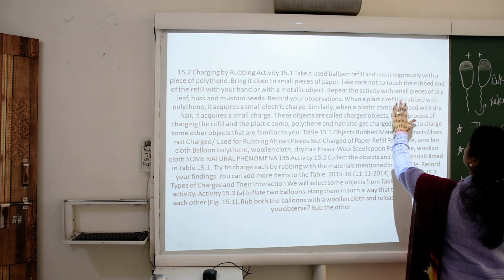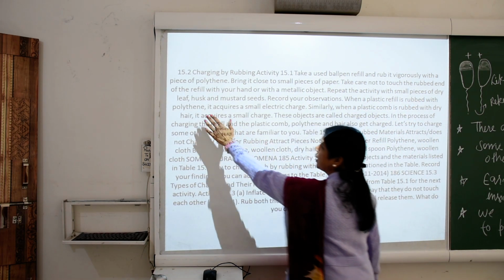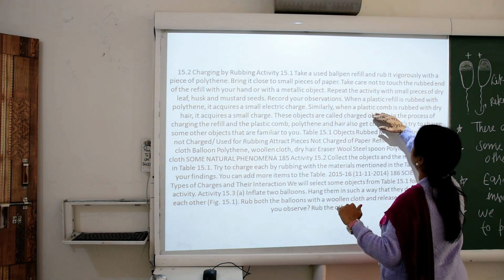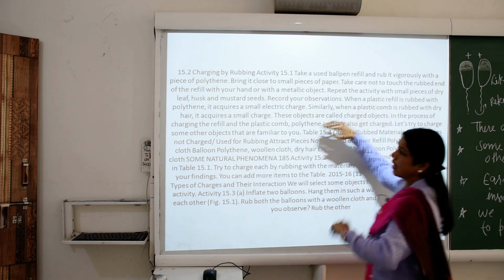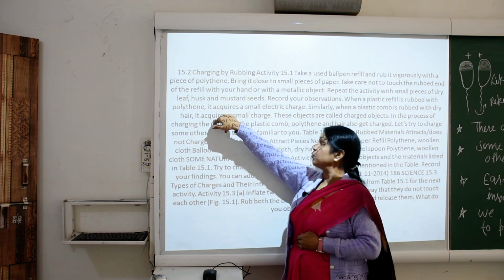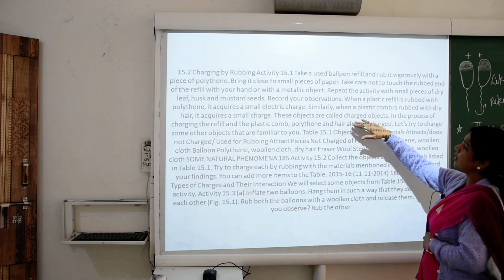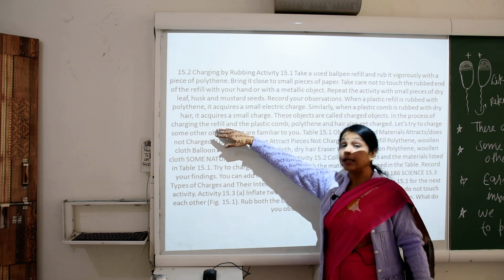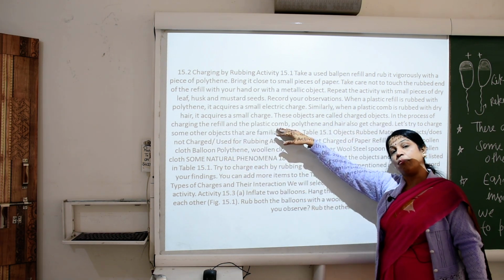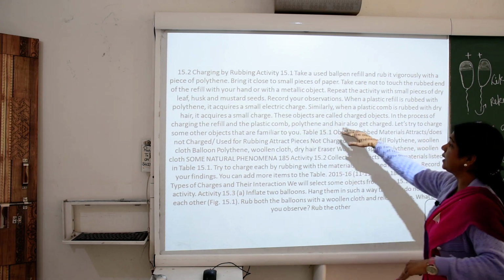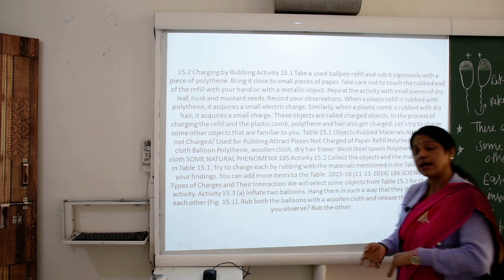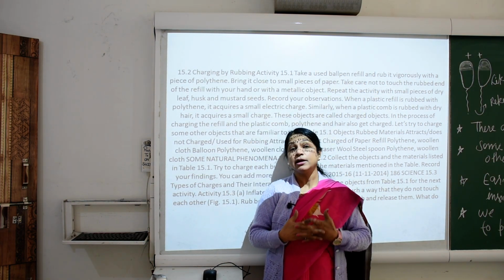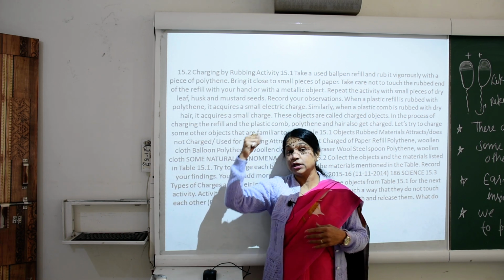When a plastic refill is rubbed with polythene, it acquires a small electric charge. Similarly, when a plastic comb is rubbed with dry hair, it acquires a small charge, and these objects are called charged objects. In this process of charging the refill and the plastic comb, the polythene and the hair also get charged. Sometimes we can see this at home: once we comb our hair, the comb also gets charged.